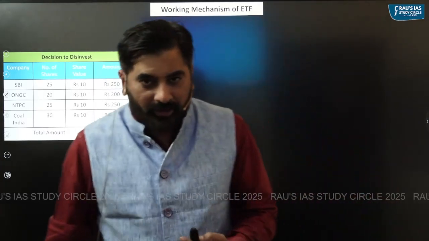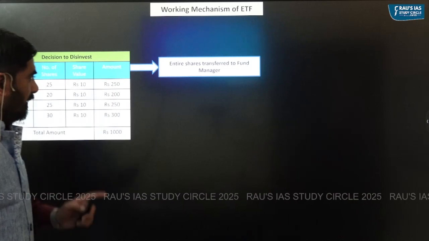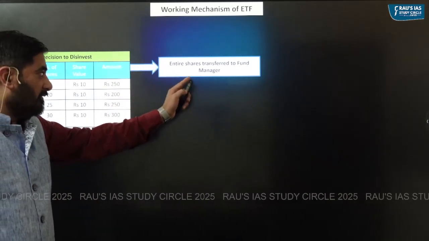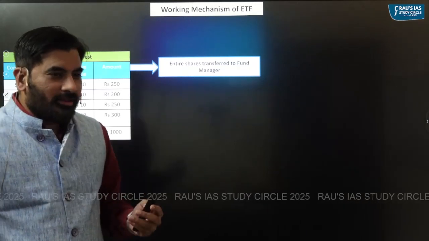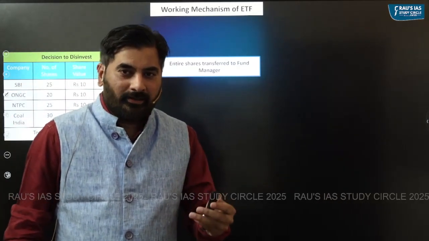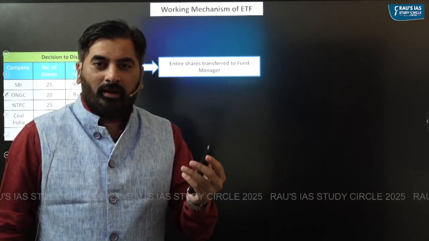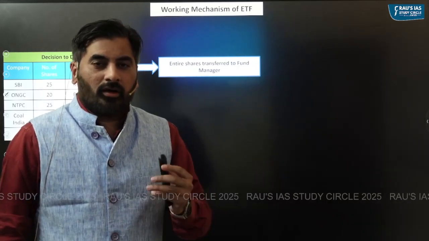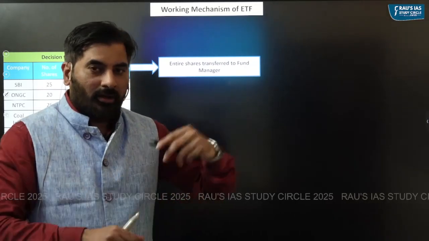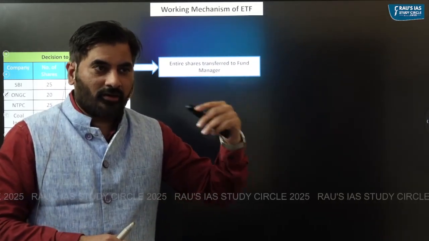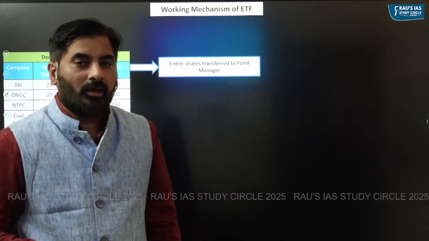So what the government will do is transfer all of these shares to a fund manager. The fund manager could be a private sector entity, take for example Nippon India or ICICI Prudential. To that particular fund manager, the government will sell off its shares or transfer its shares.